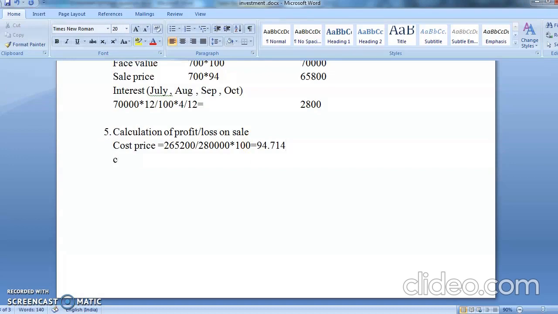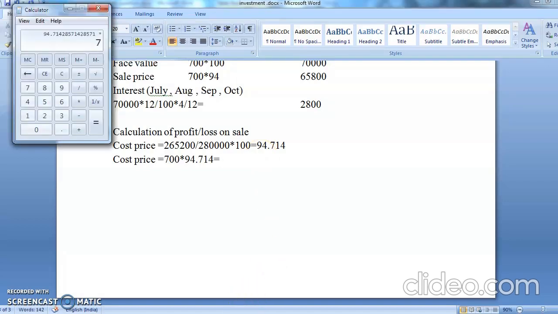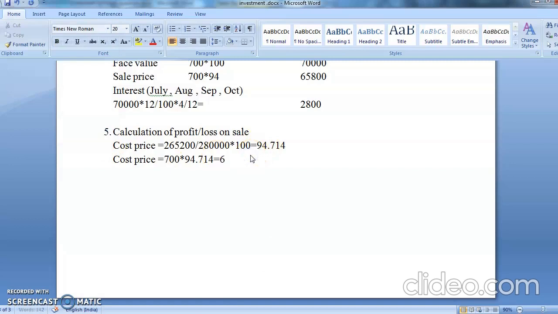Chalo, how many units are you selling? So cost price will be coming at, how many units have we sold? We have sold 700 units, multiply by 94.714, which is equal to, multiply by 700. So it is coming to 66,300. Your sale price.